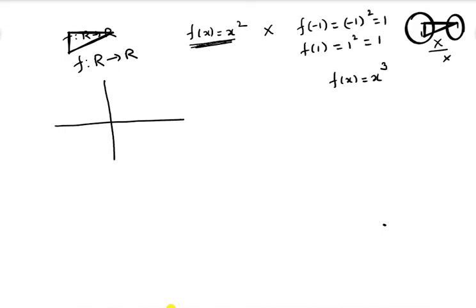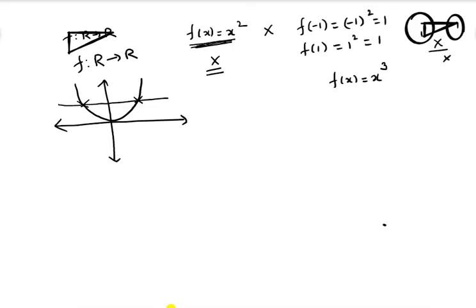If you know the graph of f of x is equal to x squared, then for the given function, draw the graph. This is the graph of f of x is equal to x squared. Draw a horizontal line. The horizontal line cuts the graph at more than one point. Then also we can say the function is not a one-one function.